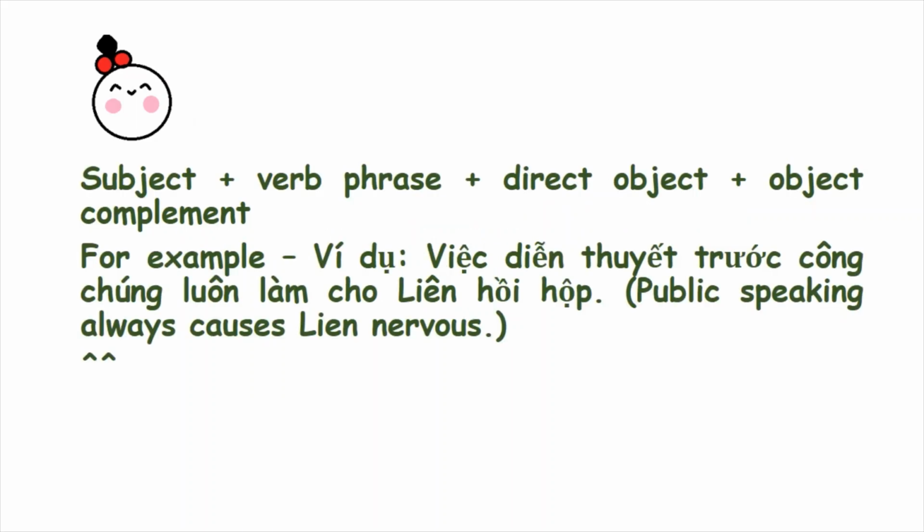Subject plus verb phrase plus direct object plus object complement. For example, "việc diễn thuyết trước công chúng luôn làm cho Liên hồi hộp." Public speaking always makes Liên nervous.